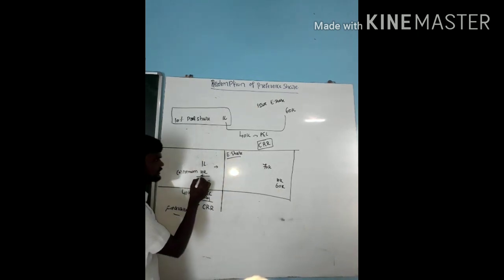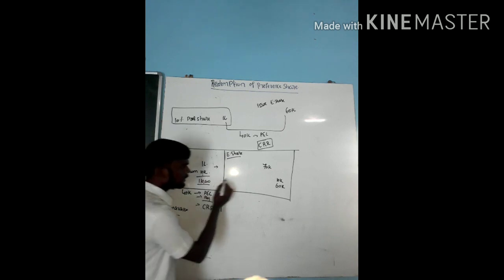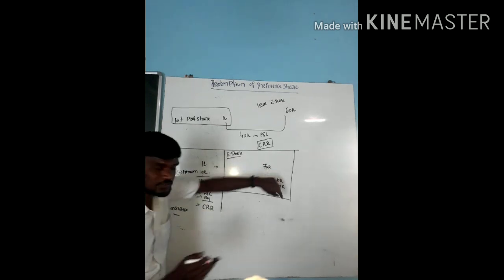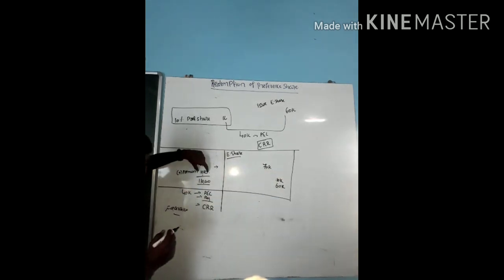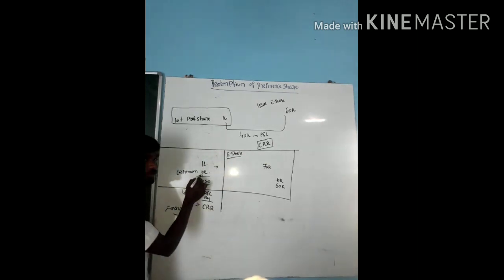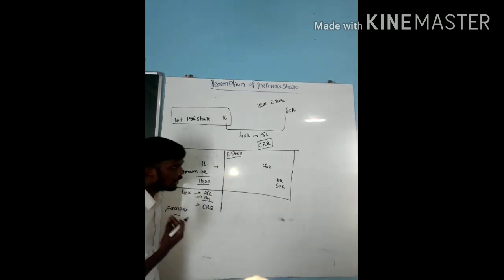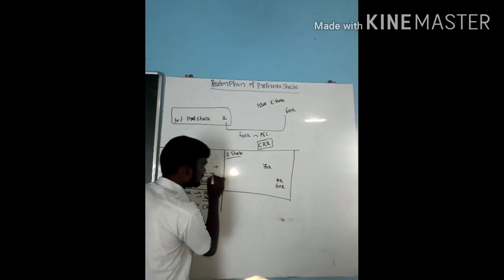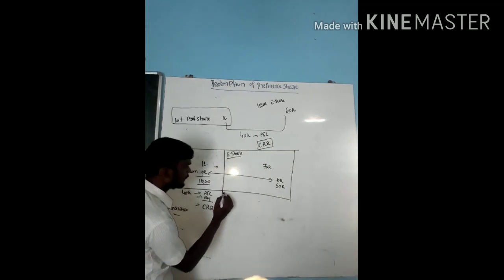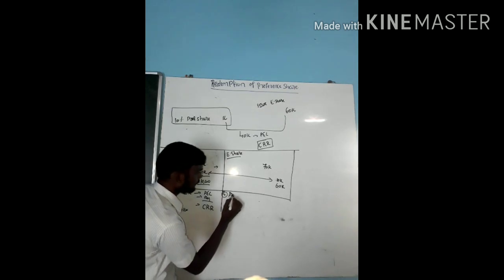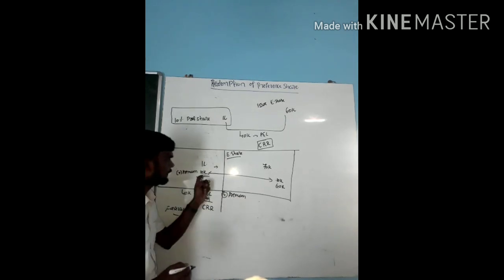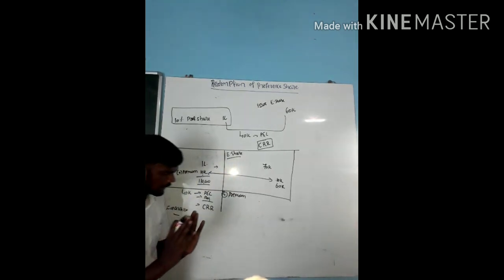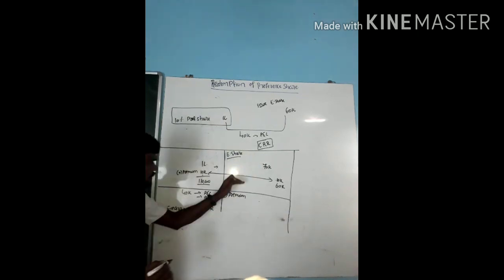Next one, go for the extra amount. How much extra do I need to pay? 10,000. How much extra amount did I receive? 10,000. I think you are getting it right. Face value of preference shares and face value of equity shares is one entry. Extra amount of preference shares and extra amount of equity shares: the extra amount I need to repay, 10,000, is a kind of loss, and the extra amount I received, 10,000, is a profit. So I need to pass one entry, that is step number 4, that is premium. For premium, I need to pass one separate entry. For face value, one entry; for premium, one entry.